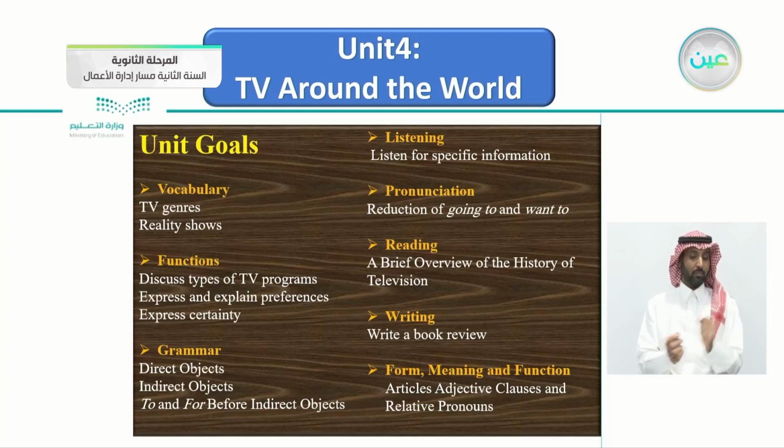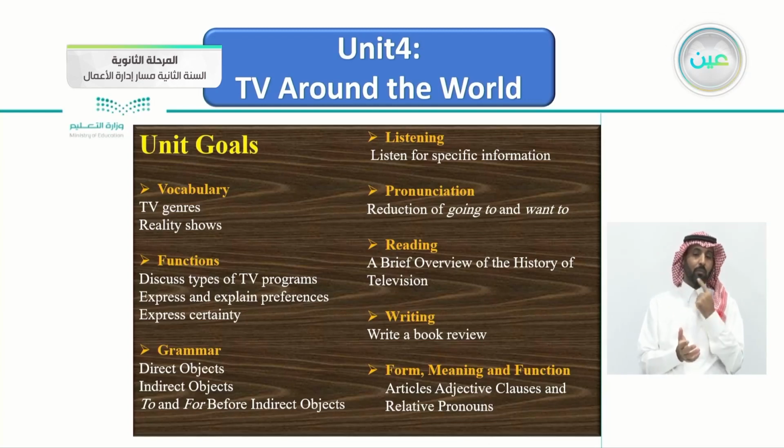We'll be talking about TV genres and reality shows. The functions here: discuss types of TV programs, express and explain preferences, express certainty. The grammar will be talking about direct and indirect objects, to and for before indirect objects. The listening will be listening for specific information.